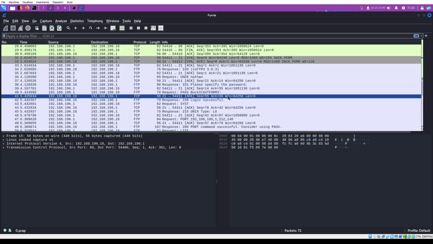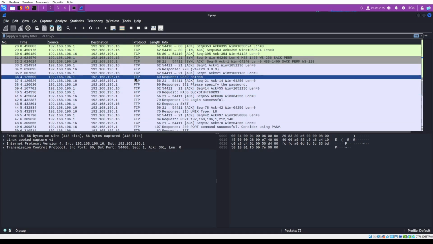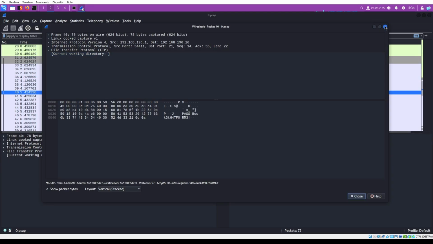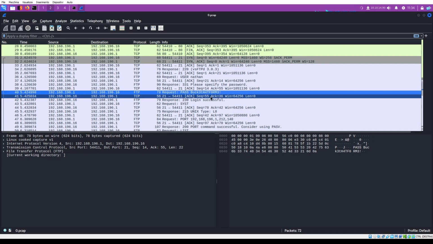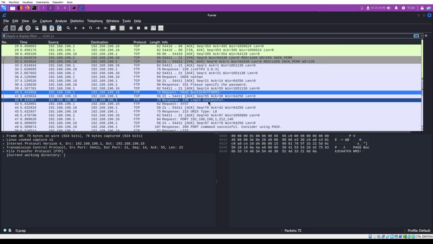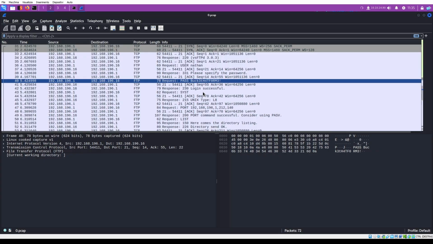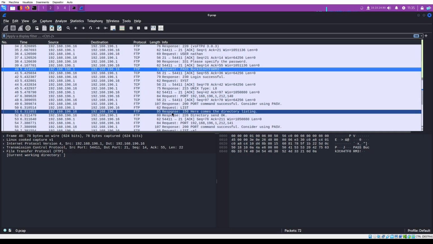We found an interesting FTP request intercepted in this file. We can see that we have a user Nathan for FTP, and we have the password, okay, and the server responds with login successful. Okay, this is a really good result. We can check for others.